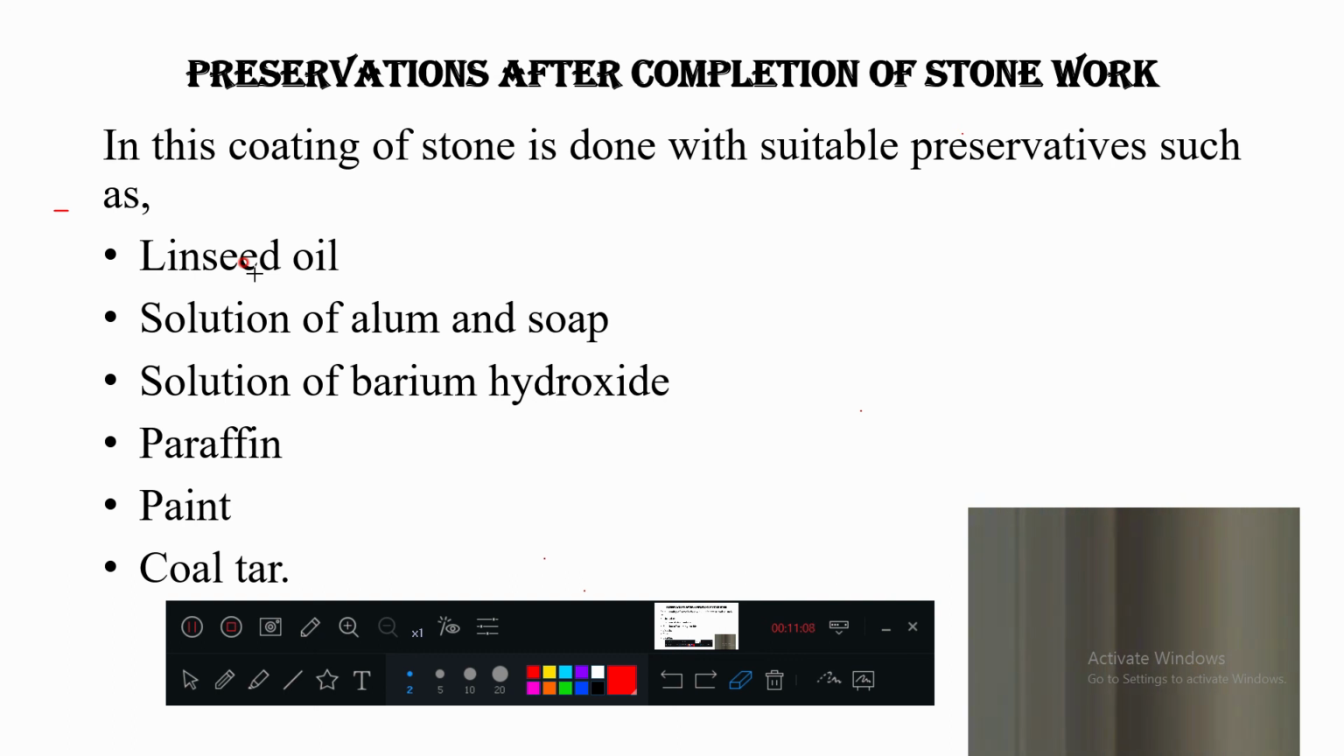Explain preservation of the stonework before and after completion. So linseed oil, solution of alum and soap, barium hydroxide, paraffin, paint, coal tar. These are the 6 points you can use in the preservation.